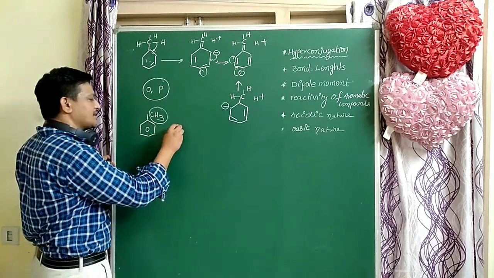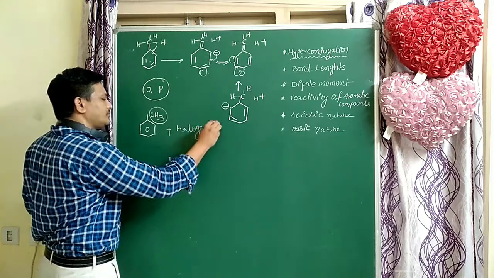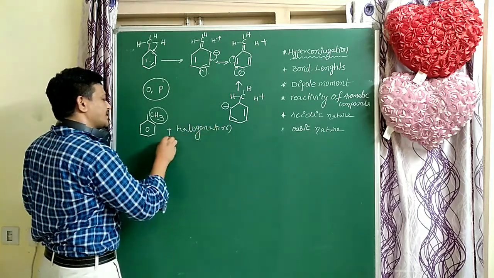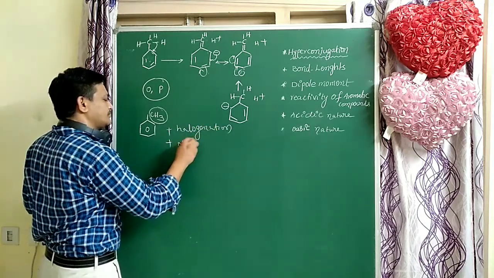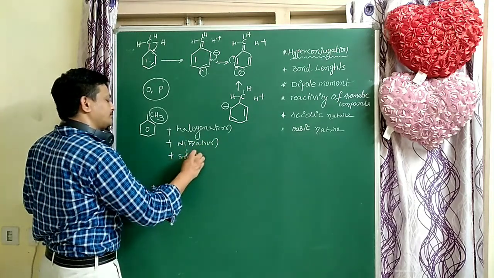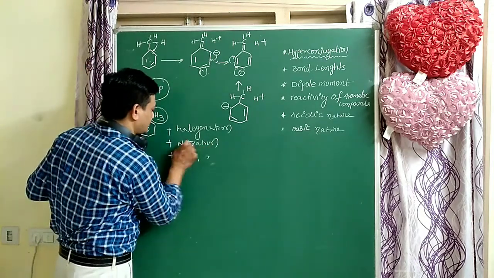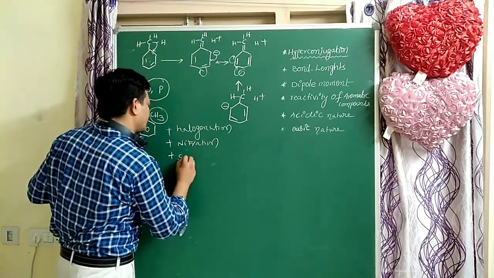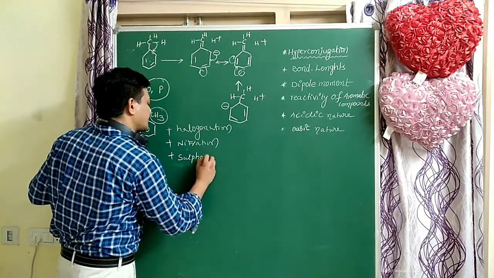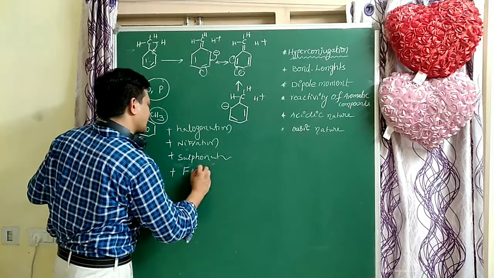Towards halogenation, nitration and sulfonation, and Friedel-Crafts alkylation and acylation.